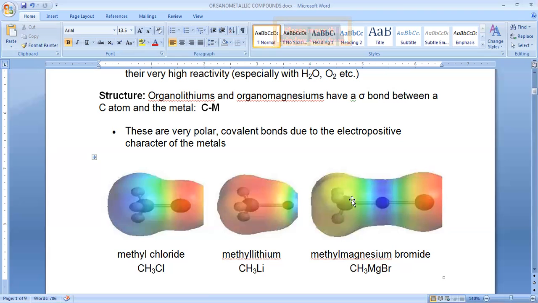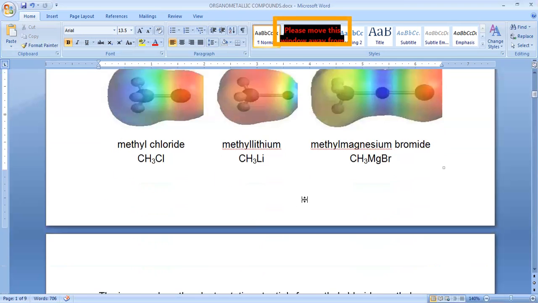And here also the same phenomenon we can expect. Why? Because compared to bromine, carbon has less electronegativity, though it can attract or pull the bond pair of electrons towards it. So that's why it will also get the partial negative charge. So this is about the structure of organometallic compounds.